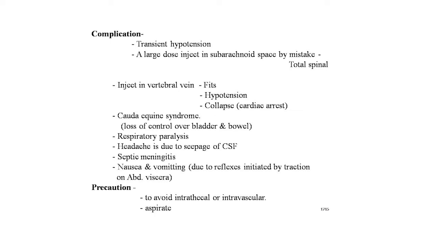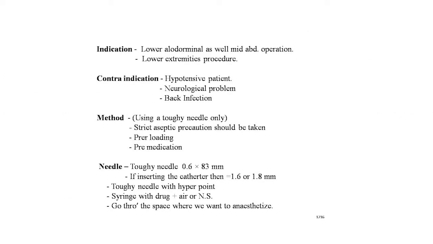Now the precautions that should be taken for spinal anesthesia: avoid intrathecal or intravascular puncturing; aspirate first and then inject the drug. Now the indications: lower abdominal as well as mid-abdominal operations and lower extremity procedures. Spinal anesthesia is the best choice of anesthesia. Contraindications are hypertensive patients, neurological problems and back infections. These are the contraindications for spinal anesthesia.